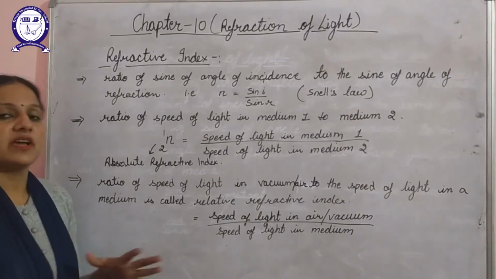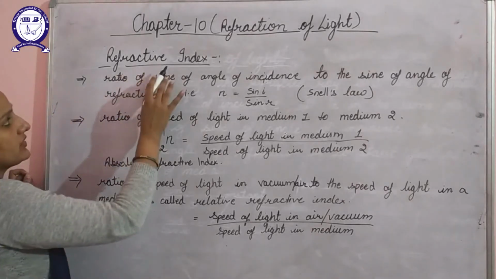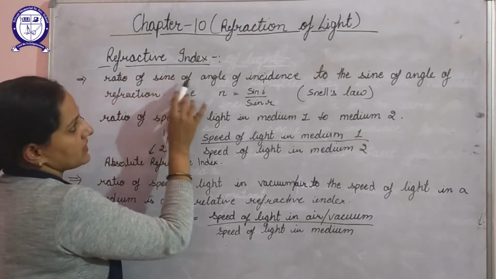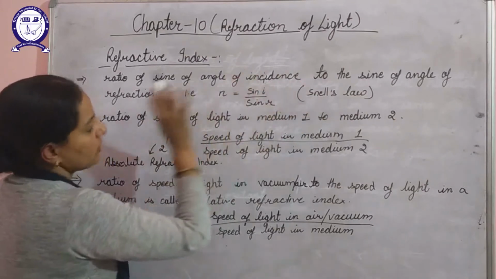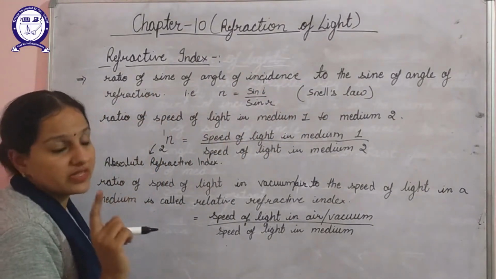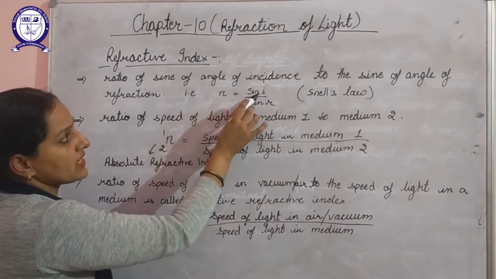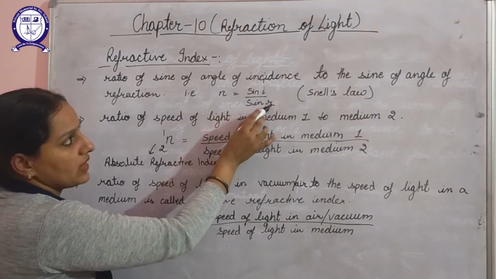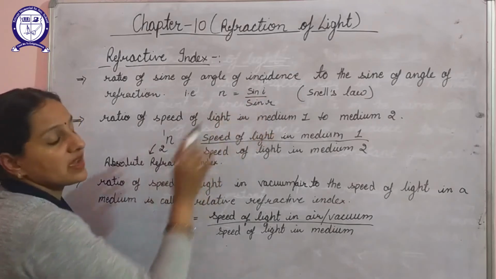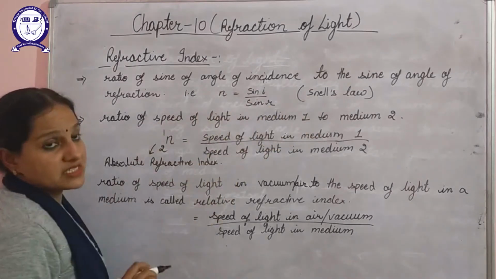Now we can define refractive index in three different ways. First of all, refractive index is defined as the ratio of the sine of the angle of incidence to the sine of the angle of refraction, as we have studied in the second law of refraction of light. The symbol for refractive index is n, so n equals sin i to sin r, where i is the angle of incidence and r is the angle of refraction. This is also known as Snell's law.